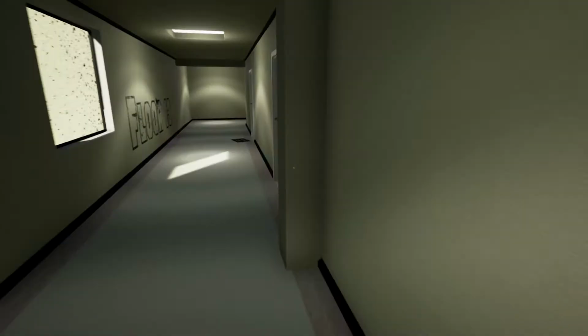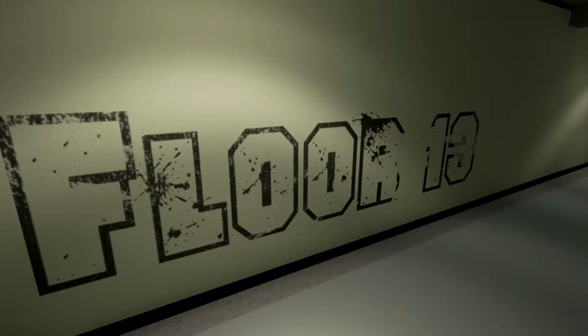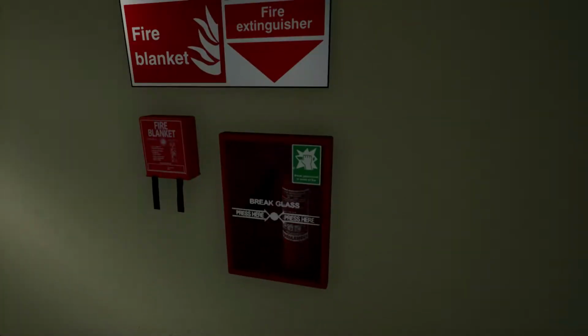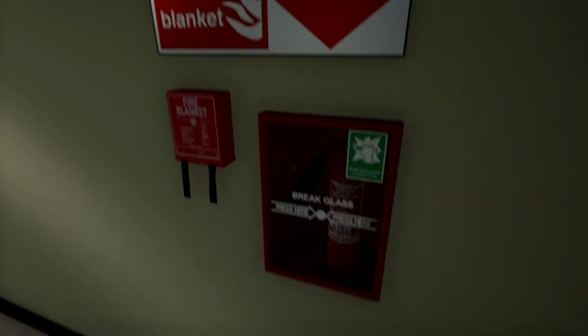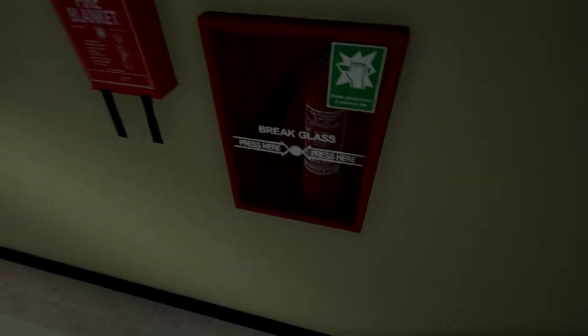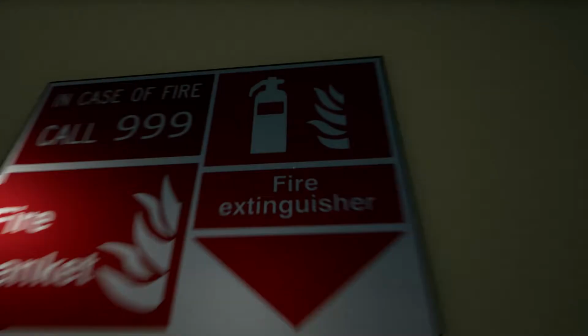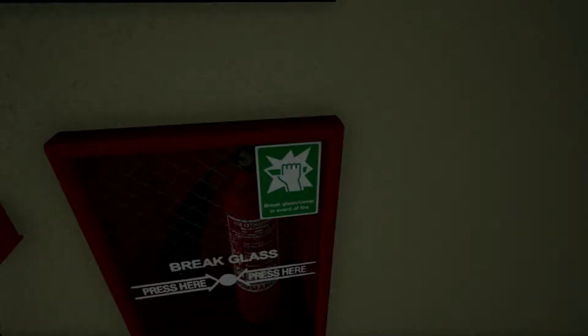Can I actually... No. This looks like a hotel. Floor 13. Ooh. Righto. So I guess I gotta go down, get out of here. But I jumped over a fence, so... In case of fire, call 999. Can I, no, I can't. Why would they do that in a game like this then? Break glass cover in event of fire.